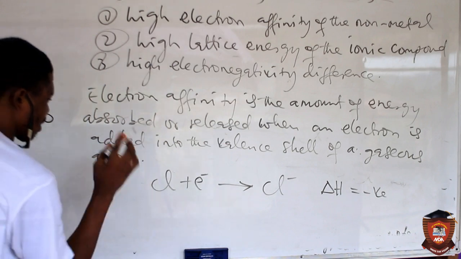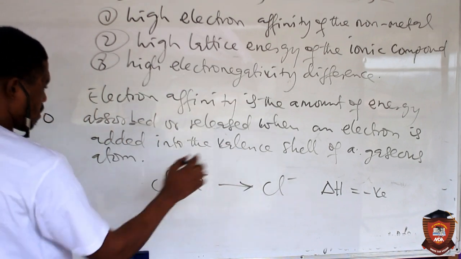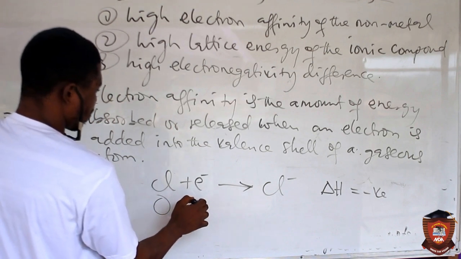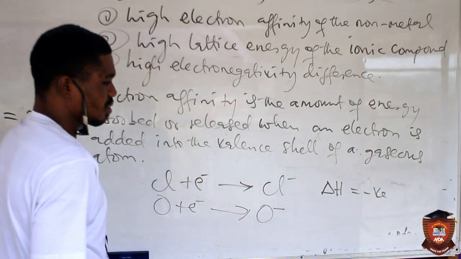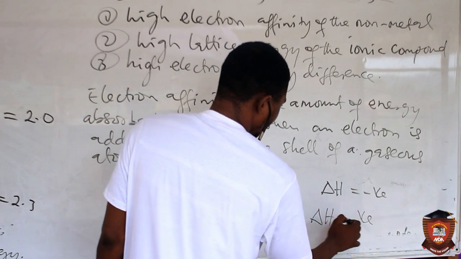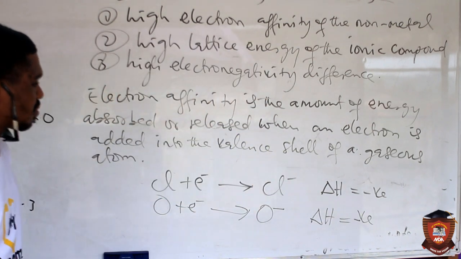But something like oxygen, actually, when an oxygen atom gains the first electron, you have something like this. And the process here is still negative. The energy is negative. This is electron affinity, please.